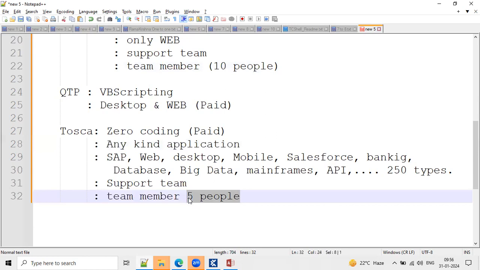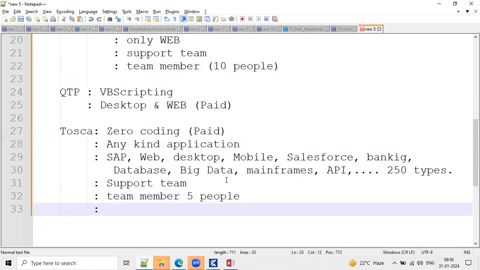In any company, any Tosca automation project, the team strength is either 5 people or below 5. If it is extended, like 6 or 7 people, that's it. They're not hiring more people to work on automation. If you look at a Tosca project, you can see that.